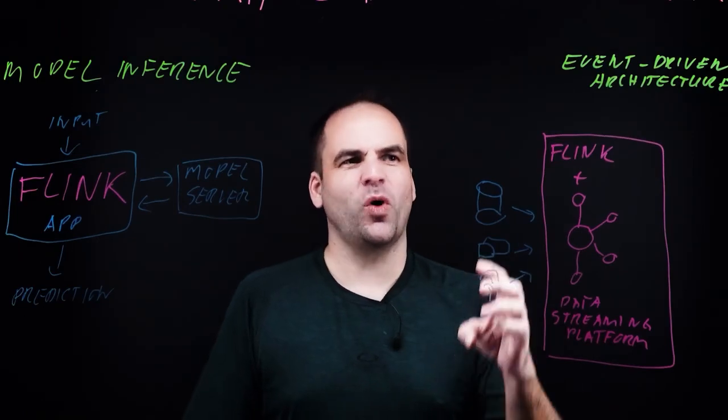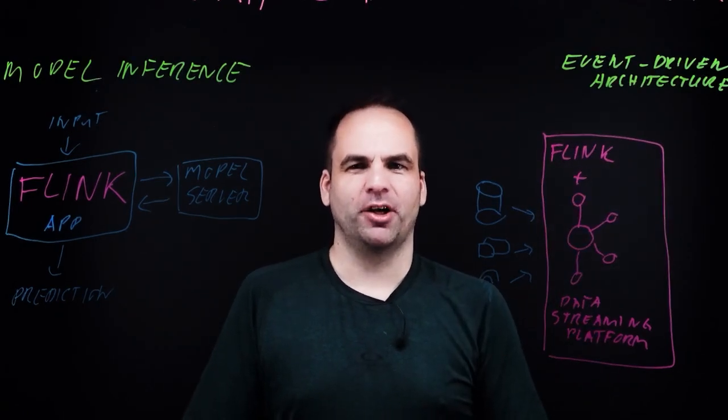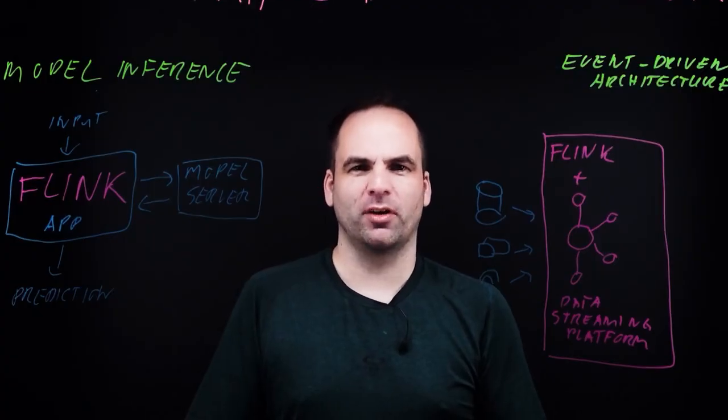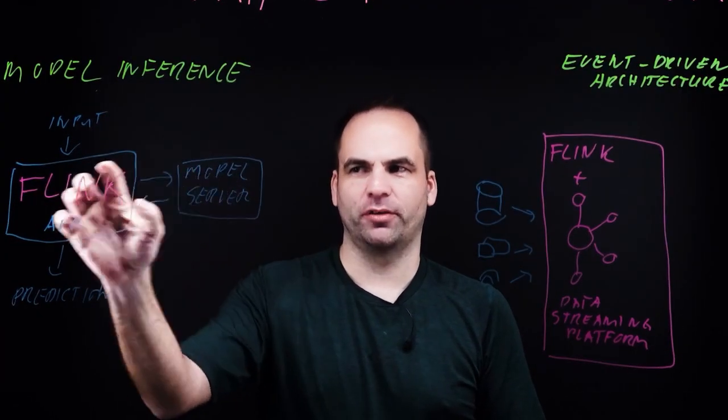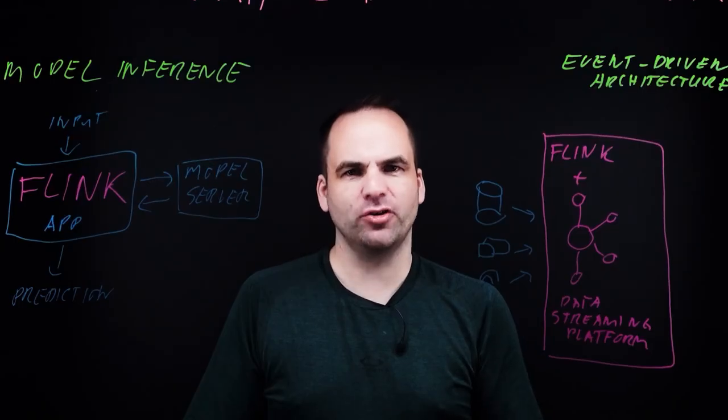Let's now discuss why Apache Flink is so great for AI infrastructures where you can leverage it for real-time model inference, like in this picture here. First of all, Flink provides low latency. So you can process even huge volumes of data in real time if you need to. And this really means gigabyte scale per second. The combination of low latency and scalability is very powerful.